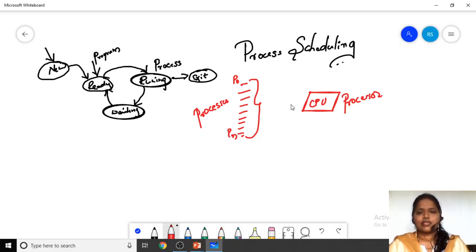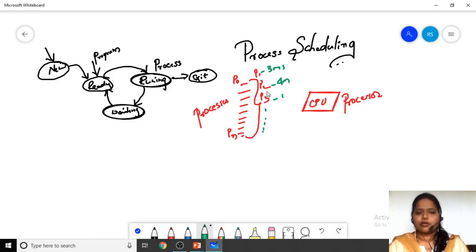In the same manner, when it is applicable to process scheduling, we are going to have many processes, so we have to give time for each and every process. Suppose P1 is there, and P2 and P3. P1 is going to take 3 milliseconds of time, P2 is going to take 4 milliseconds, and P3 is going to take 1 millisecond. Let me give an example of why scheduling is needed.